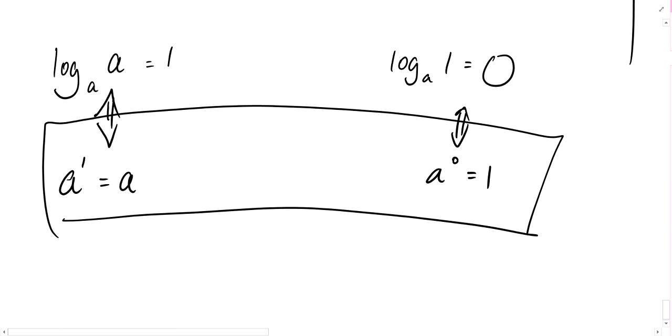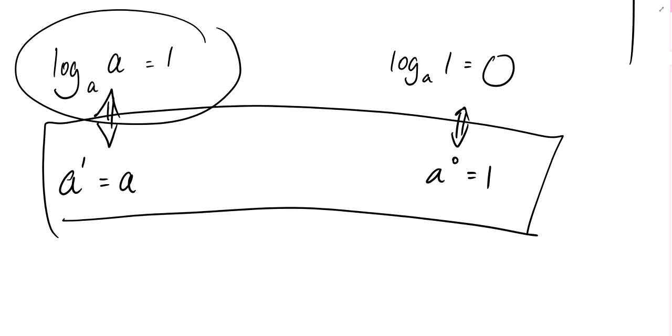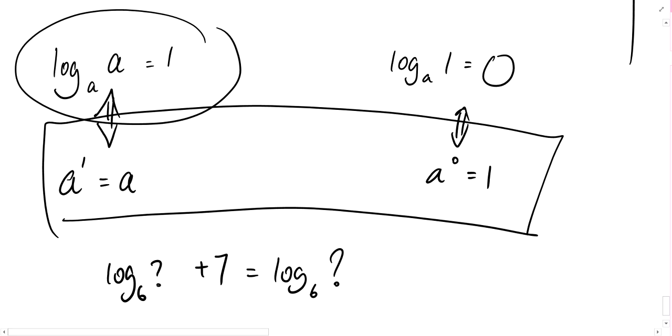I love to use this property. It allows me to rewrite numbers. For example, in an equation, blah blah blah blah blah, then plus 7. So for example, over here I've got blah blah blah, then equals to log base 6 of something. Then in the question itself, I also have some more log base 6 with something over here. Okay? Then I see the number 7.